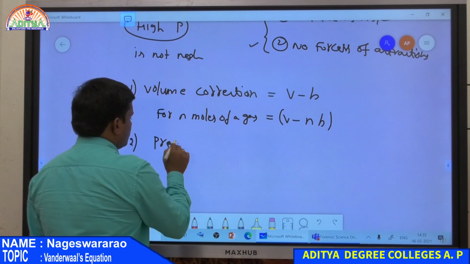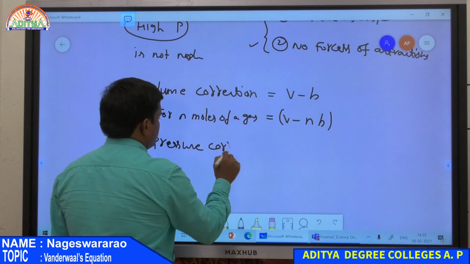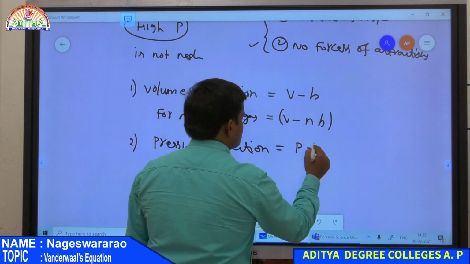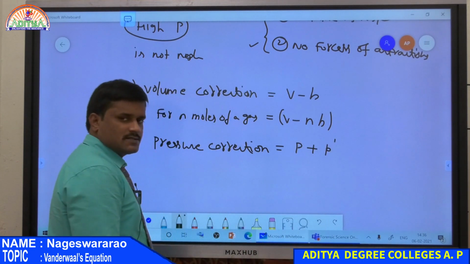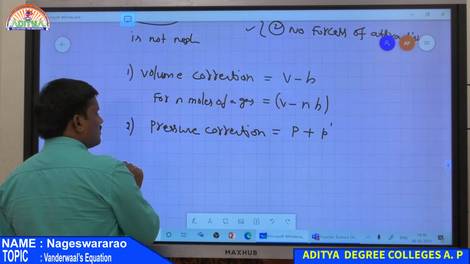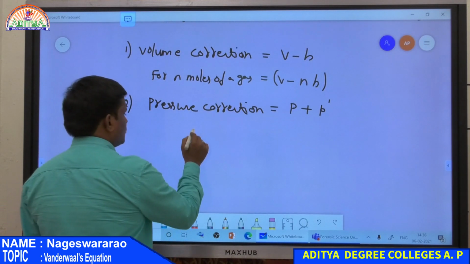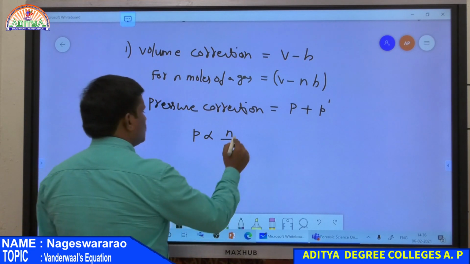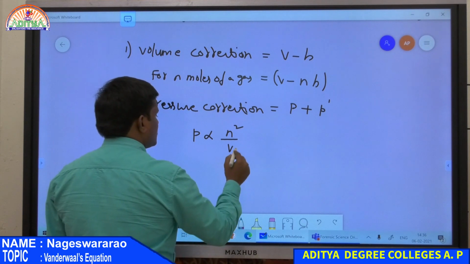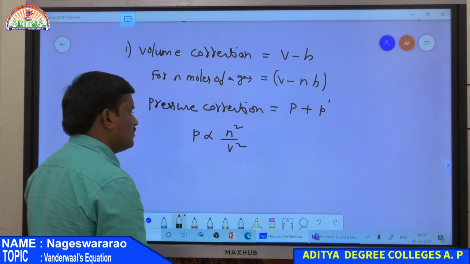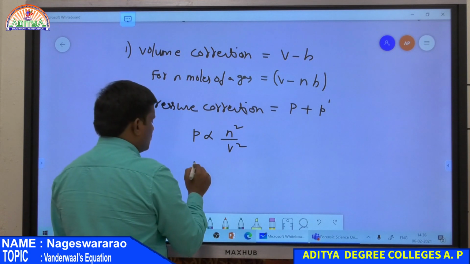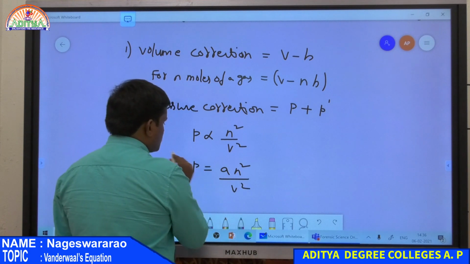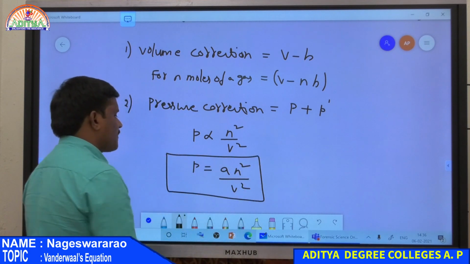So what is the pressure correction? The actual pressure plus the excluded pressure P dash is given by the number of moles per unit volume, so P is directly proportional to n by V. Since two molecules are involved, at the interior as well as at the wall, P is directly proportional to n square by V square. Introducing the constant of proportionality, it is a n square by V square. This is the pressure correction.